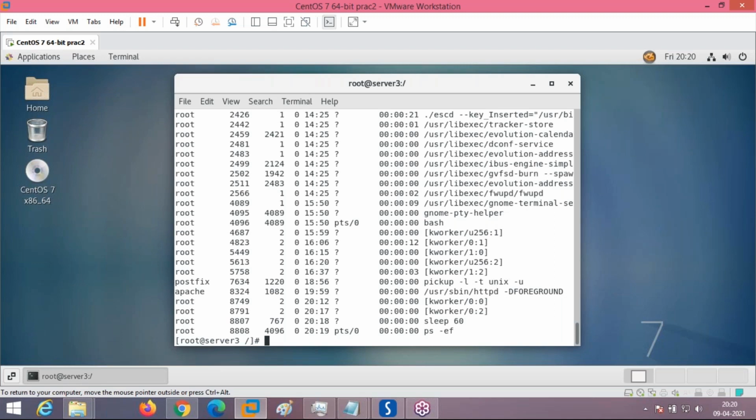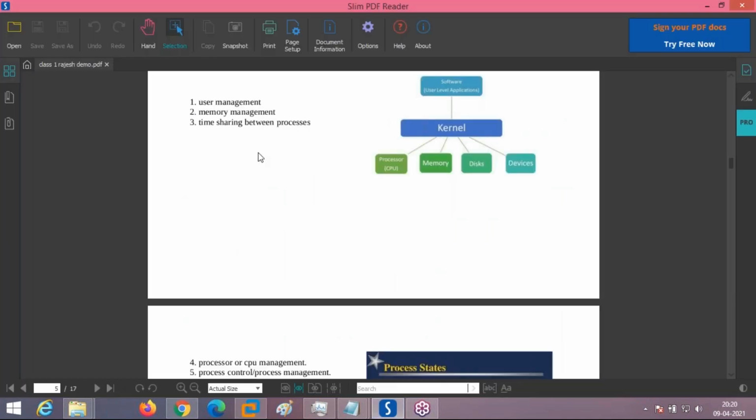Each process executing in the background needs to be allocated the CPU. There are 8,000 processes. Suppose in your system you have created 100 processes, and every process needs to be allocated the CPU. Who is going to take care of all this? Any idea? Dilip, you can answer.